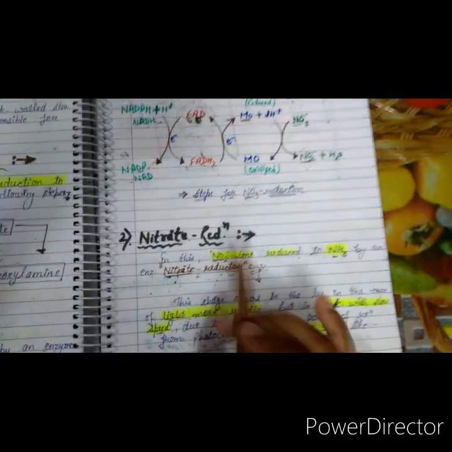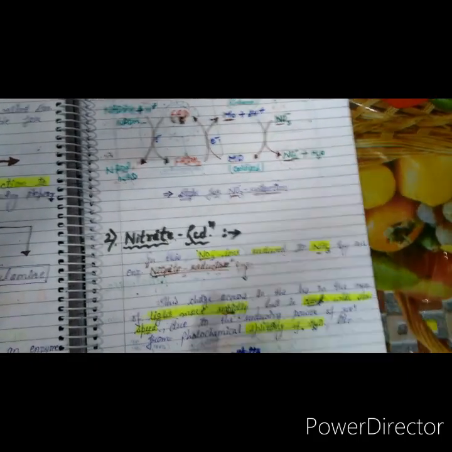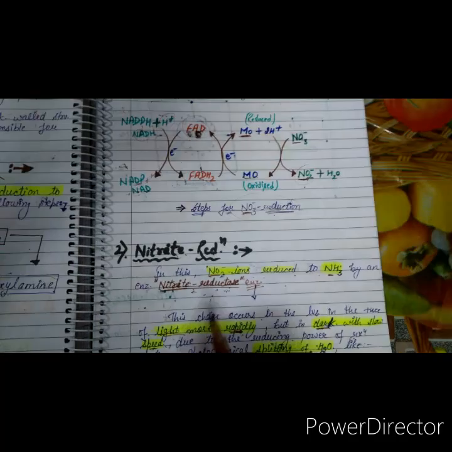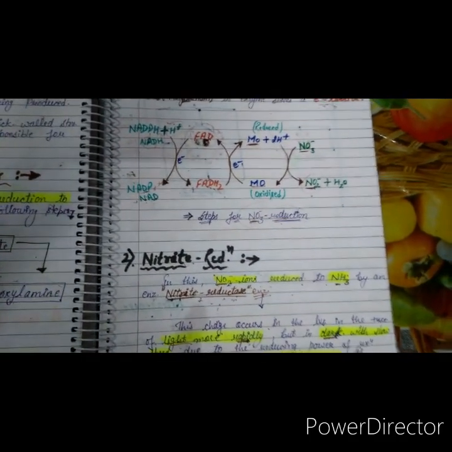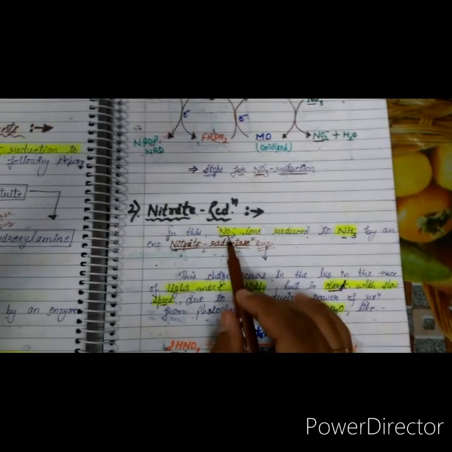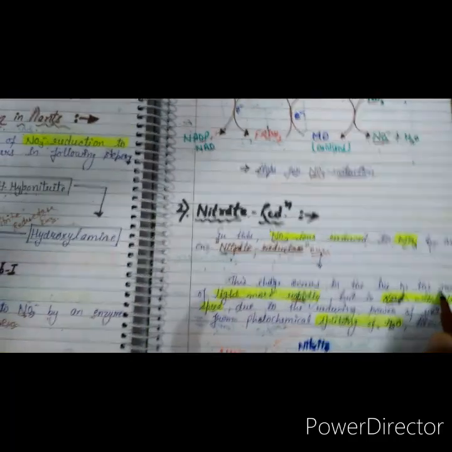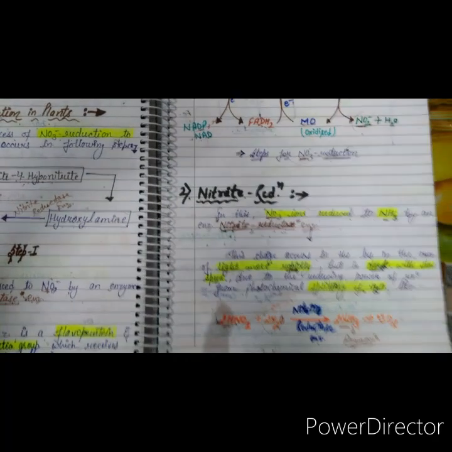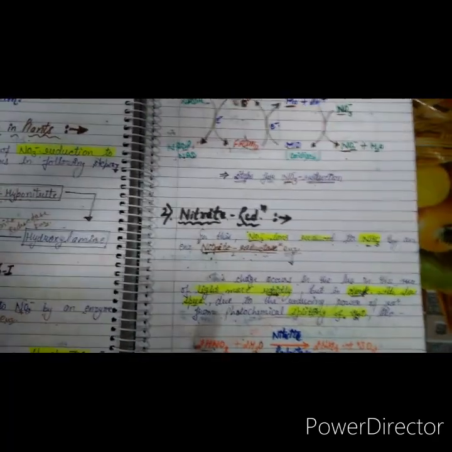In this case, nitrite is reduced to form ammonia with the help of a specific enzyme, nitrite reductase. In the case of nitrate, there is nitrate reductase; in the case of nitrite, there is nitrite reductase. This change of nitrite to ammonia occurs in the leaves, in the presence or absence of light.